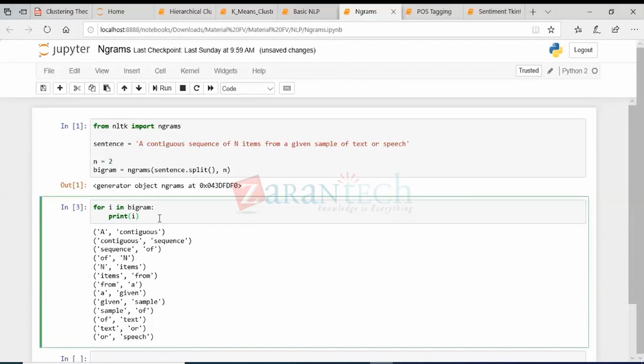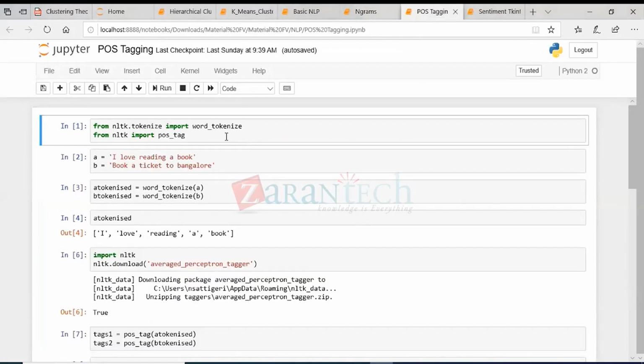So the next topic to cover is POS tagging. Okay. So why do we need this POS tagging, or what does it mean, right? So the POS is nothing but parts of speech. We're actually tagging the parts of speech to each word in a sentence, right?